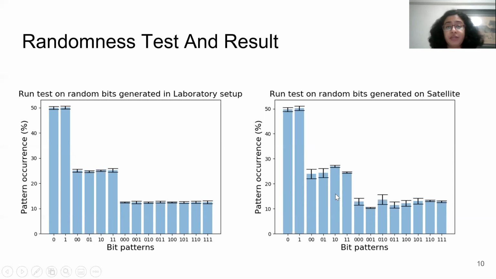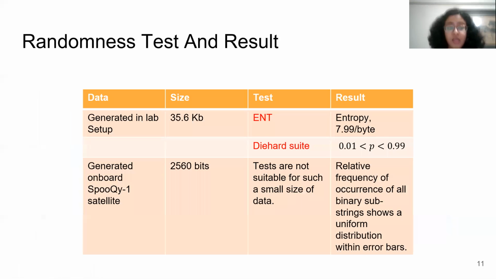There are communication rounds and a duty cycle, and for that we cannot have as much data as we can have in the lab. If we could have as much data as in our lab, we could have averaged all this, and then we could see that these plots would look similar. But in a nutshell, we can say that the data from our lab and the data from our satellite is random.